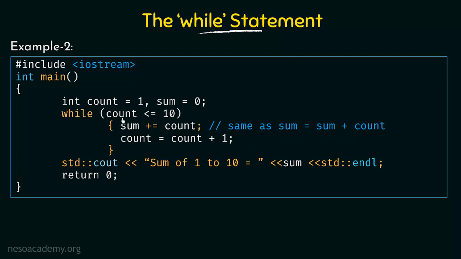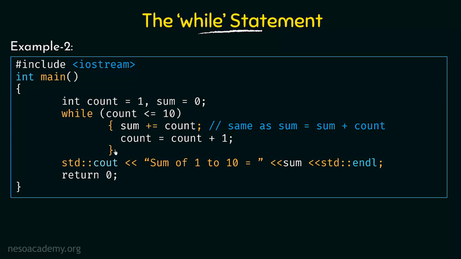So this is going to continue again and again, and what it essentially is going to do is add all the numbers from 1 to 10. So it is going to be 1 plus 2 plus 3 plus 4 plus 5 plus 6 plus 7 plus 8 plus 9 plus 10. So that is what is going to happen. Once we reach the value of count equal to 10, this will be executed once more and the new value of count will become 11. So it will say if 11 is less than or equal to 10, it is false. Then it will not be executed.